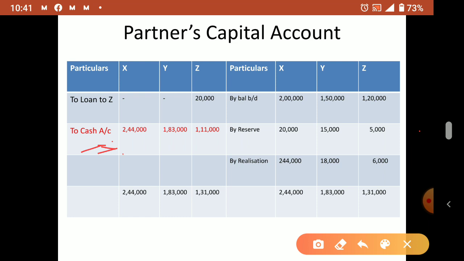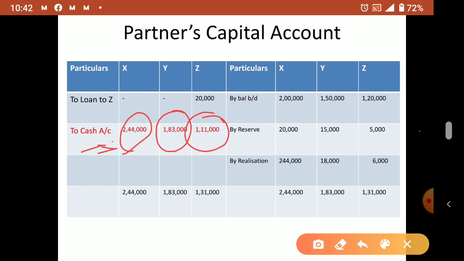2,24,000 to x, then 1,83,000 to y, 1,11,000 to z. So now if you are z, you will say what? Actually I have to get 1,31,000, but now I got only 1,11,000 because मैंने फर्म से लोन लिया था, इसलिए वो उन लोगों को माइनस करके बाकी मुझे दिया. समझ में आया ना? So that is the case.